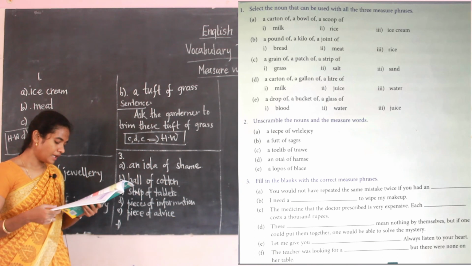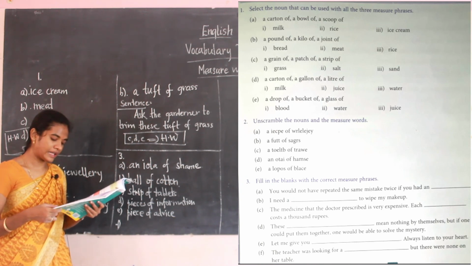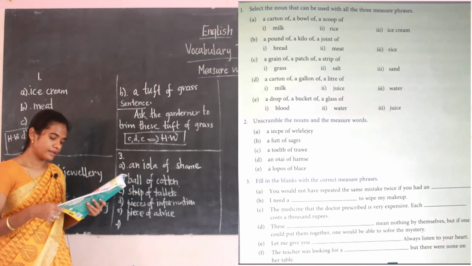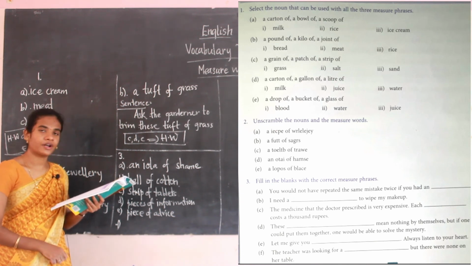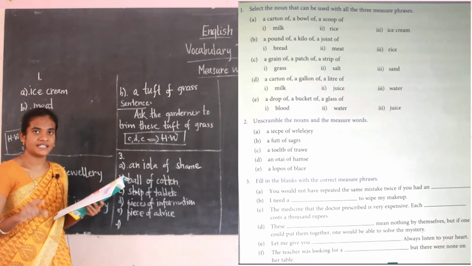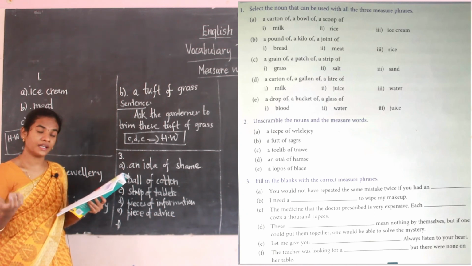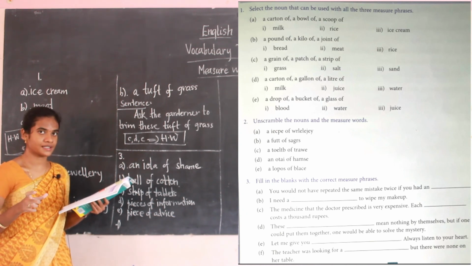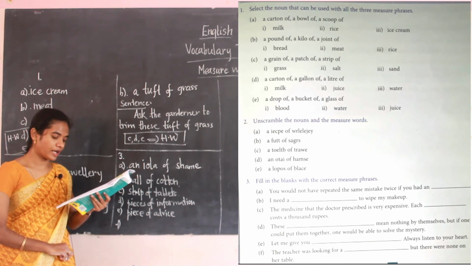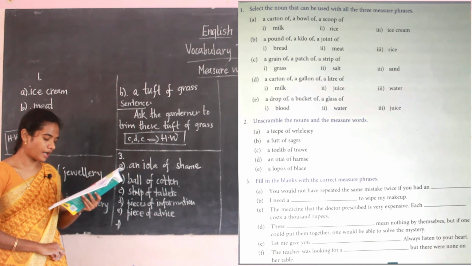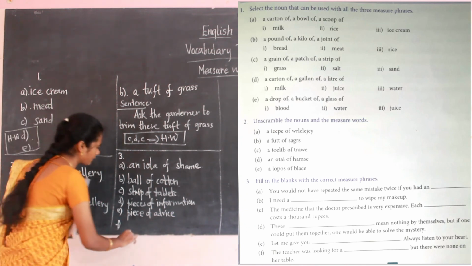The next, F: the teacher was looking for a dash, but there were none on her table. The teacher will be having what? The teacher will be having chalk. So how can we write chalk with the measure word? A piece of chalk. The teacher was looking for a piece of chalk, but there were none on her table.